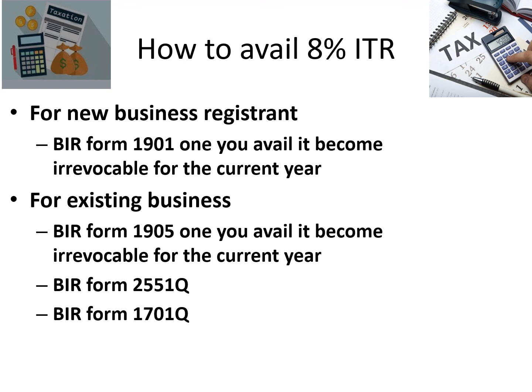Because sometimes if you forgot to file the other form for the business or the percentage tax, and it was still written in your certificate of registration, you could be penalized 1,000 for each non-filing. So I would suggest it would be better that you just fill up BIR Form 1905 and let the COR be corrected, so that you are not anymore needed to file 2551Q or 2550Q. Instead, you are only allowed to file 1701Q under 8% ITR.